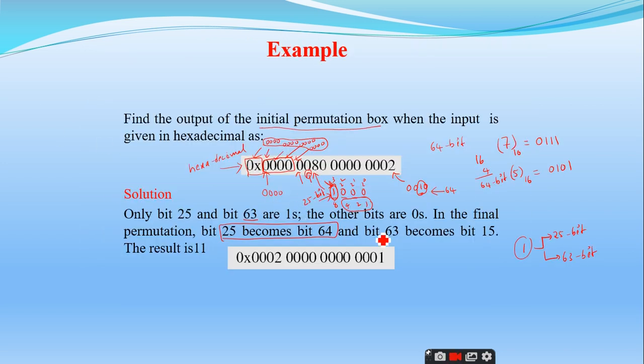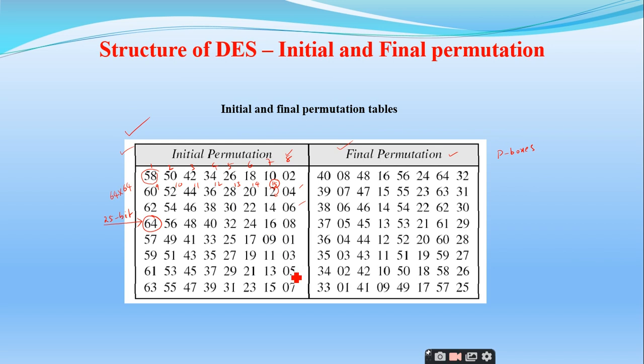Right. Now what happens to 63? Go to the permutation table. So this is 64, right? And this is the 63 bit. So what is the value of the 63 bit now? It is 15, sir. So it says that you make this 25th bit the 64th bit in the output, and you make this 63rd bit the 15th bit in the output.